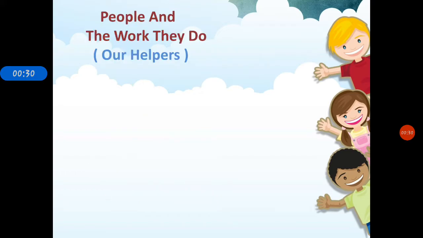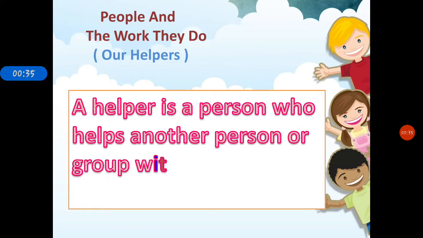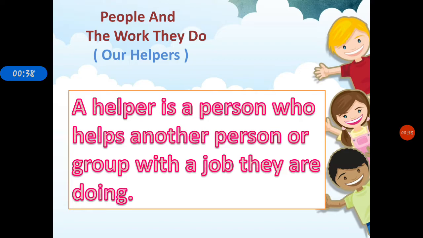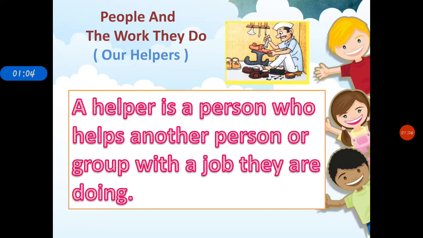Now, first of all, let us see what is a helper. A helper is a person who helps another person or group with a job they are doing. Let's see one example here. Suppose you are on the way and suddenly your shoe is torn. Then you won't be able to mend it on your own. Then you will go to a particular person to get it repaired. So that professional person is called a cobbler. See, he is our helper.